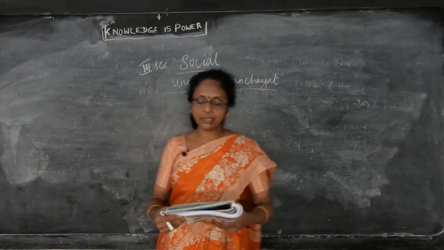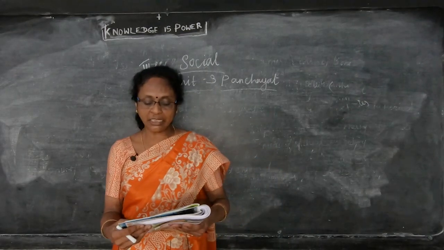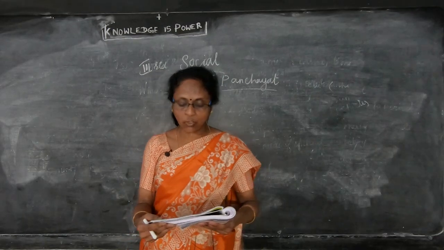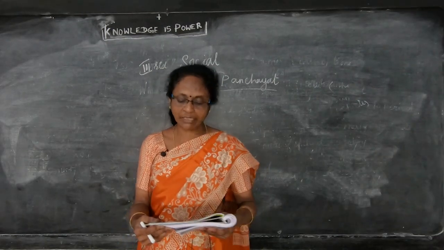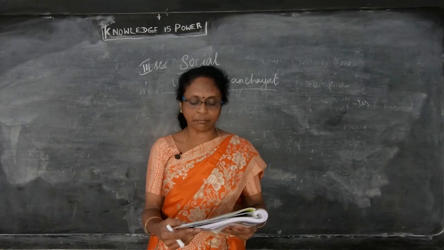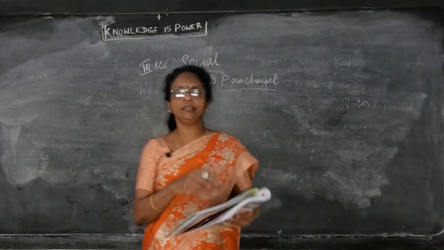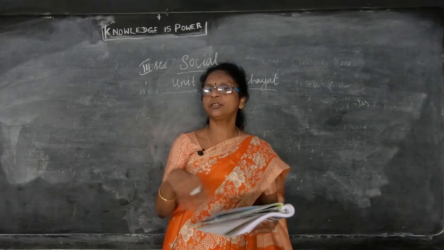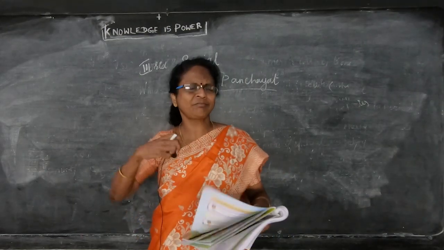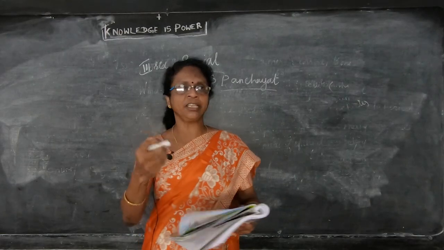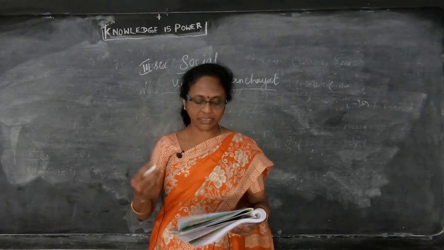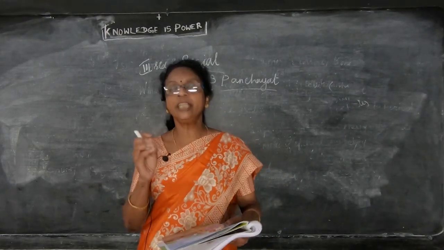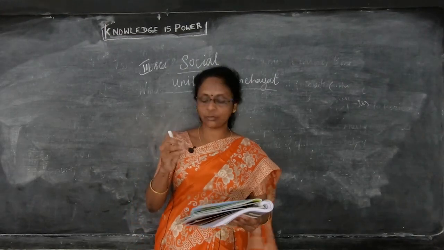So here one Dandora announcement is made. A special Gram Sabha meeting will be held on Independence Day. All the villagers are requested to participate. One man is beating the Dandora and announcing it. Nowadays we are using a notice board, or we can announce it on the TV or video, anything like that. But in those days they used to beat the Dandora and announce the meeting.